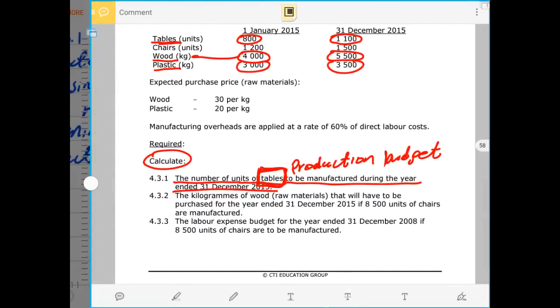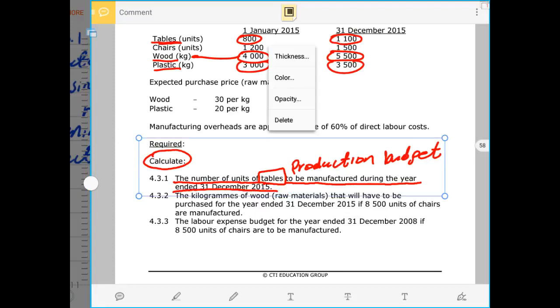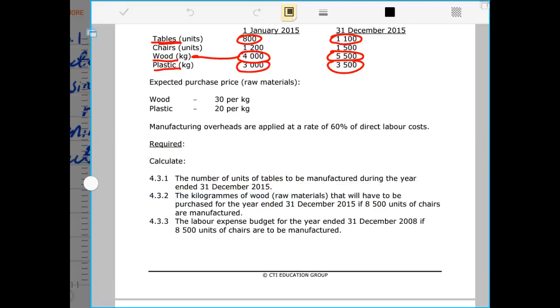In the second requirement, we are required to calculate the kilograms of wood. That means we are dealing with kgs here. The kilograms of wood is the raw material that will have to be purchased. That means we will be doing the material usage budget for the year ended 31st of December 2015 if 8,500 units of chairs are manufactured. They say assume that production requirement is 8,500.